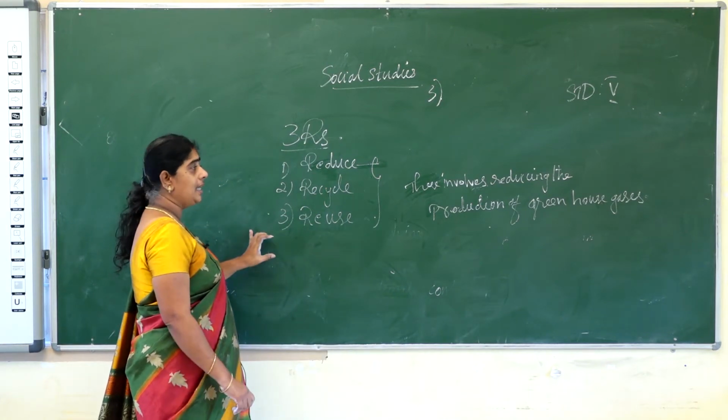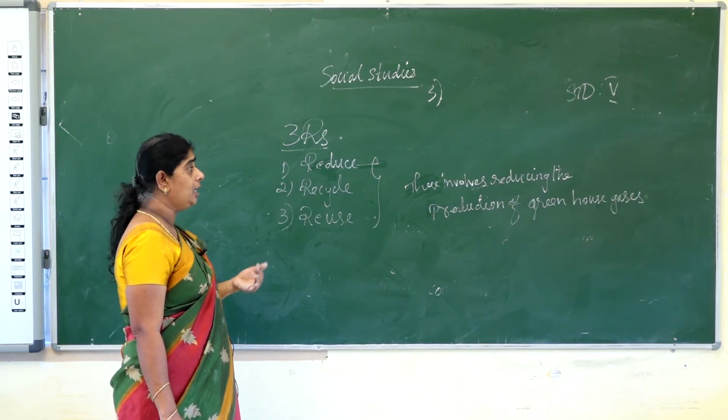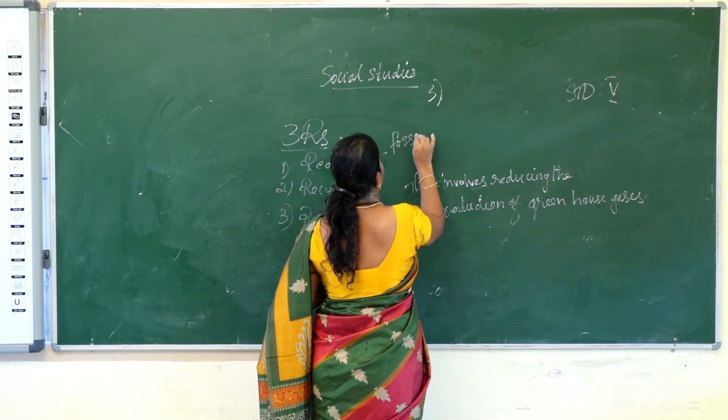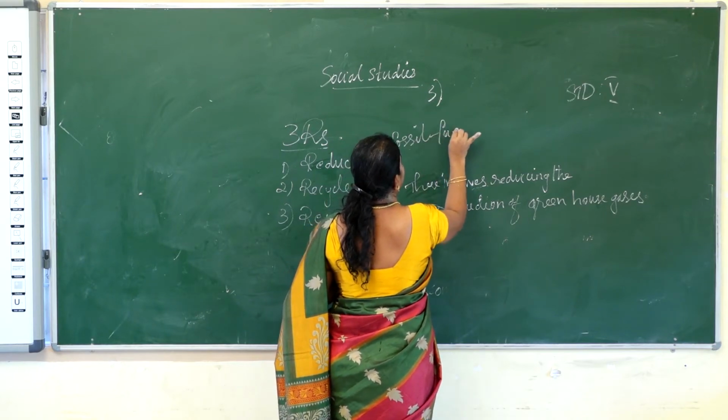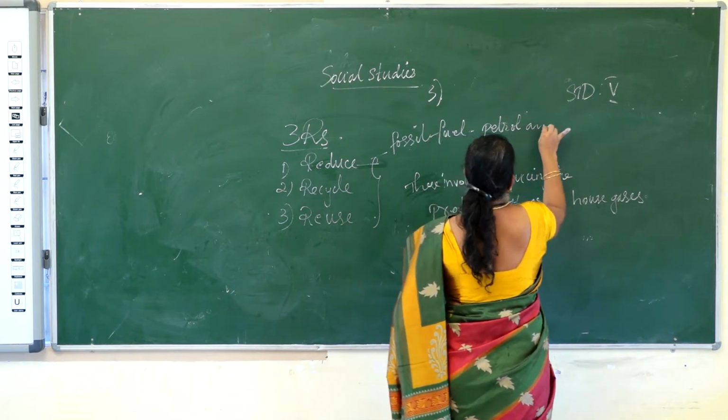How is this done? First, the reduction is done by reducing the use of fossil fuel, mainly, children, fossil fuel. Examples of fossil fuel are petrol and coal.